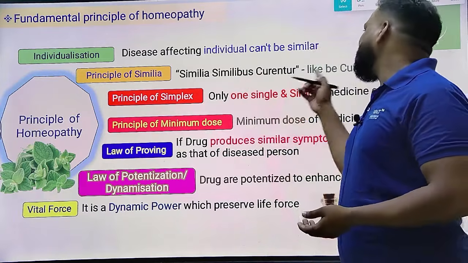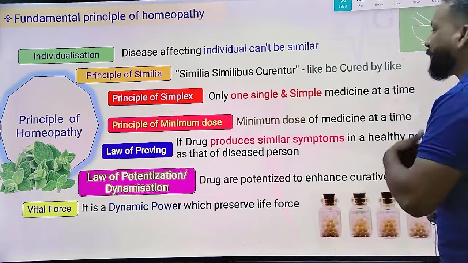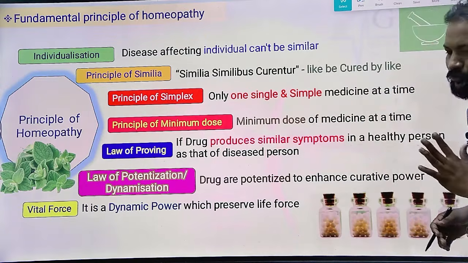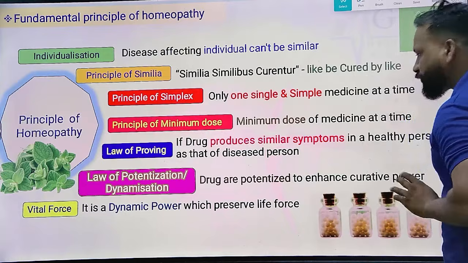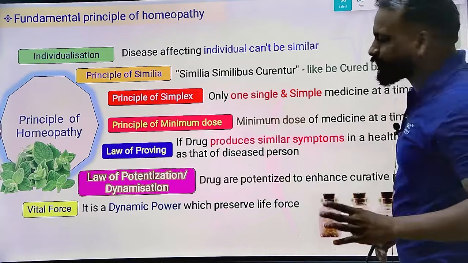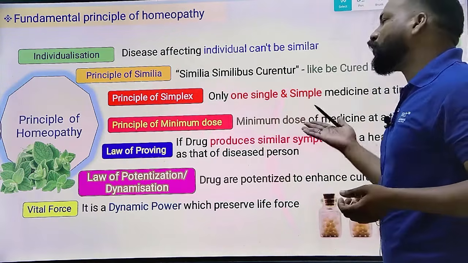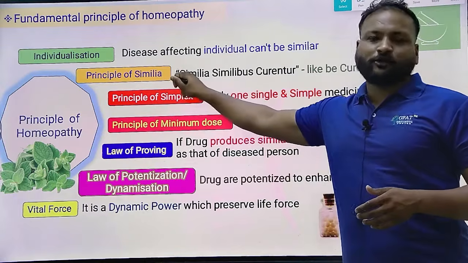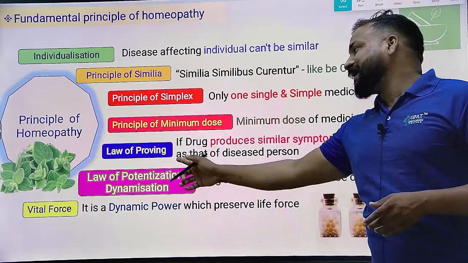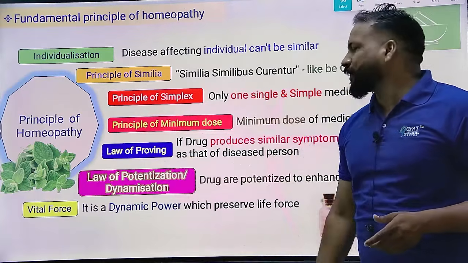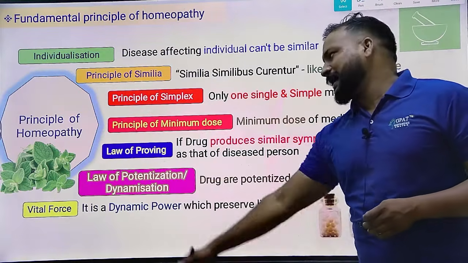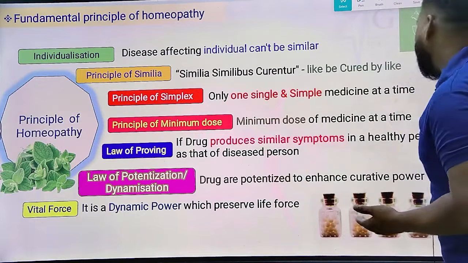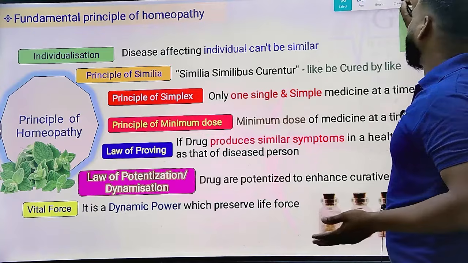Law of similar means like cures like. Law of simplex means a single and simple dose is enough to cure the disease. Law of minimum dose means a minimum dose is required at a time. The law of proving means prover and proving: in order to prove the principle of similia, he created a theory called the law of proving. And there are also the law of dynamization and vital force. So these are the several fundamental principles of homeopathy, right?